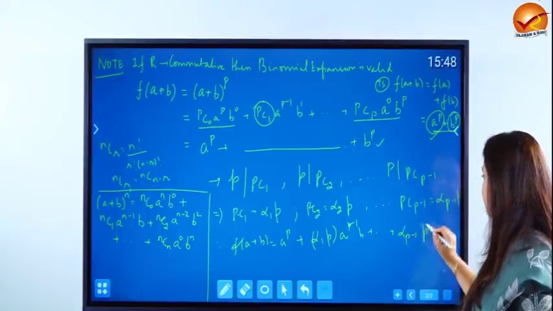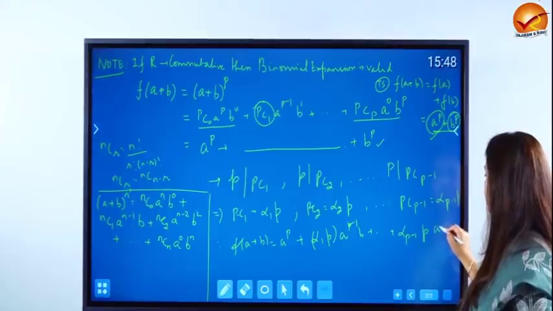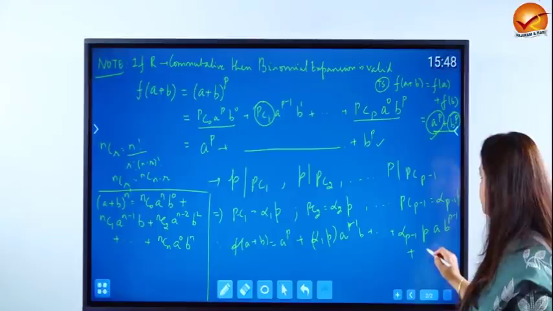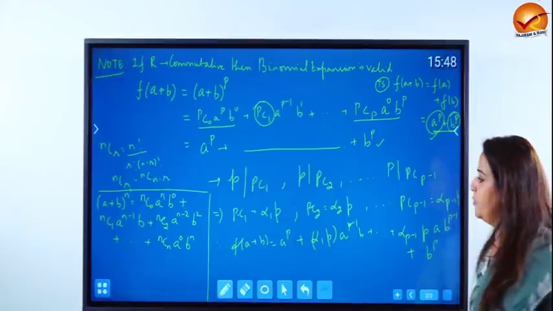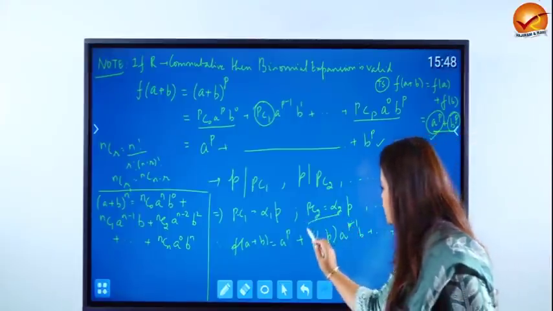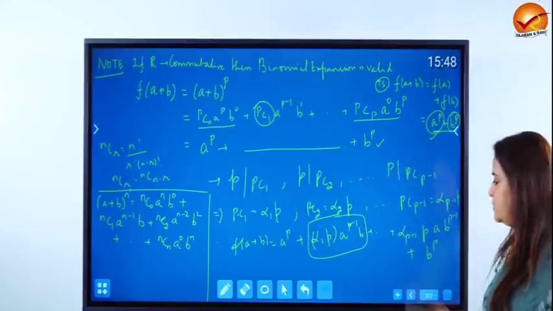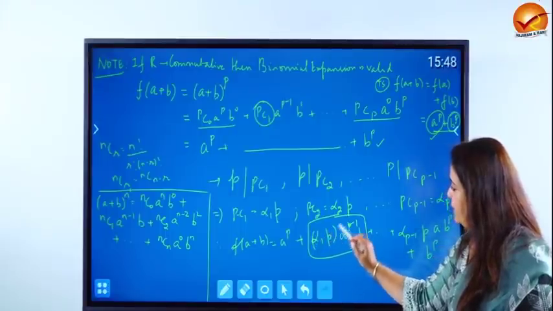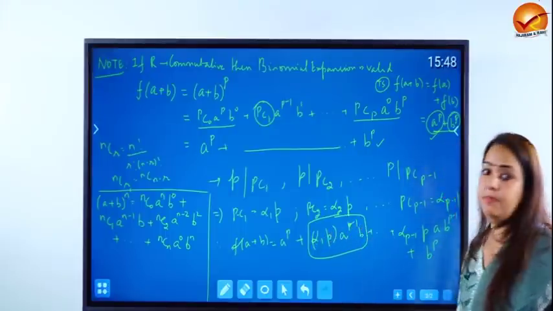Alpha (p minus 1) p, a to the power of 1 and b to the power p minus 1 plus the last term which is going to be b to the power of p. So let's just concentrate on say one term, all the other terms will similarly behave, okay. This is alpha 1 times p times a to the power p minus 1 and b.